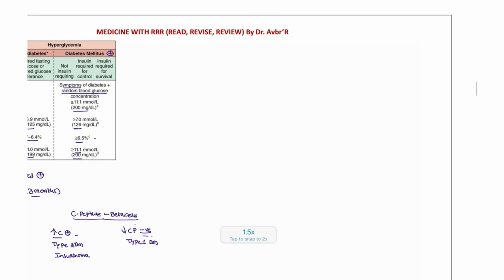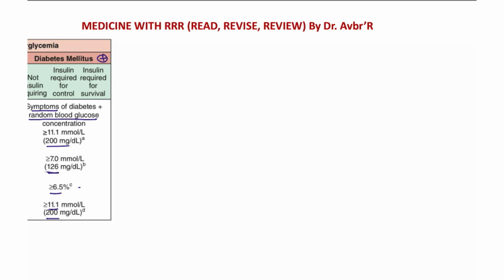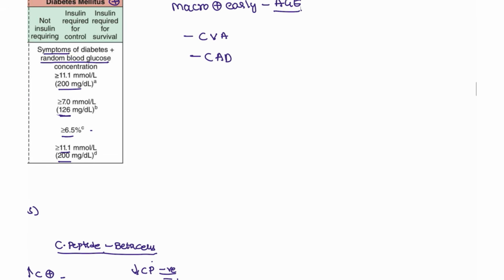Next, coming to the important points that you have to remember. For example, what are the micro and macrovascular complications that we have? First, macrovascular complications are the early complications. This is due to AGEs. What are AGEs? All the advanced glycosylation end products coming from the increased glucose are going to cause the macrovascular complications. For example, cerebrovascular accidents, or the patient having coronary artery disease. So these are the macrovascular complications. Microvascular complications could be late or severe, and in the early stages also they may be presented.